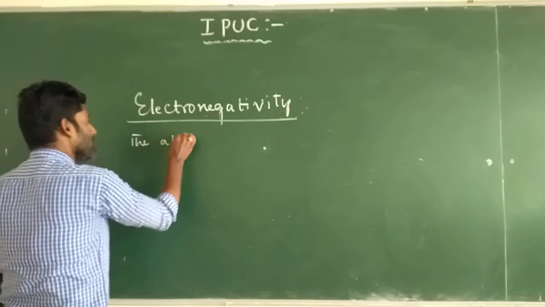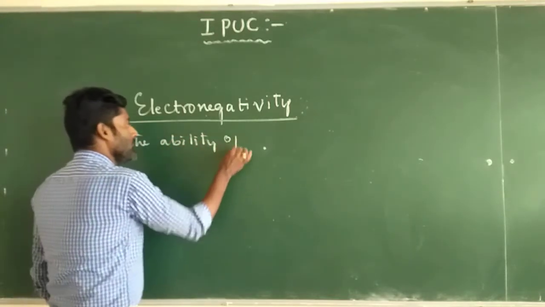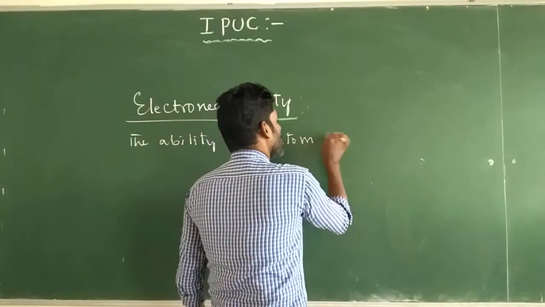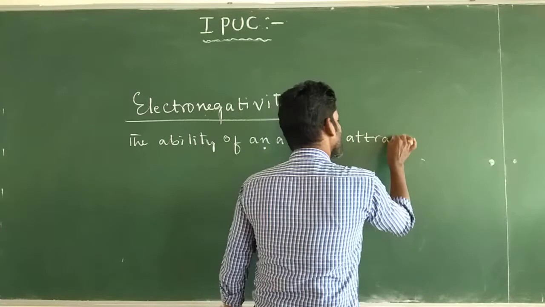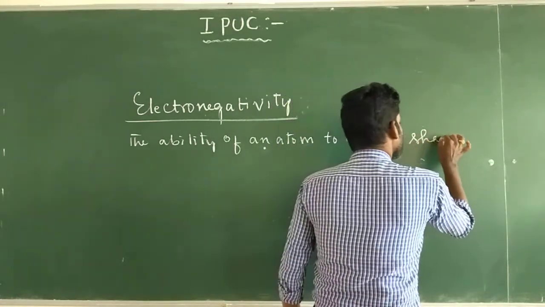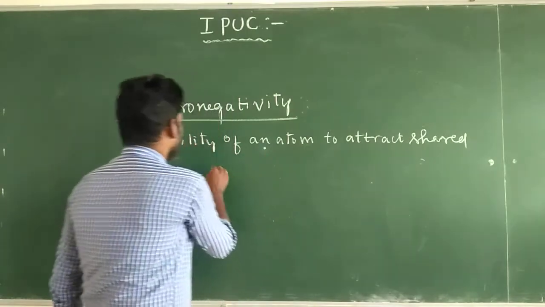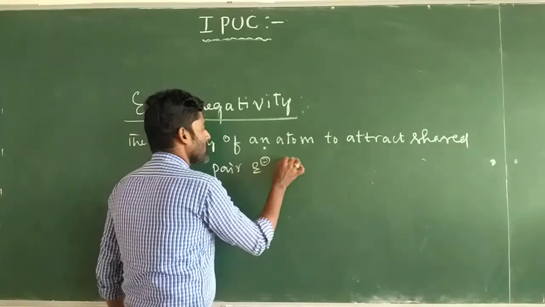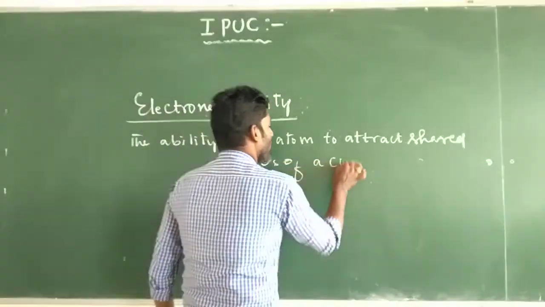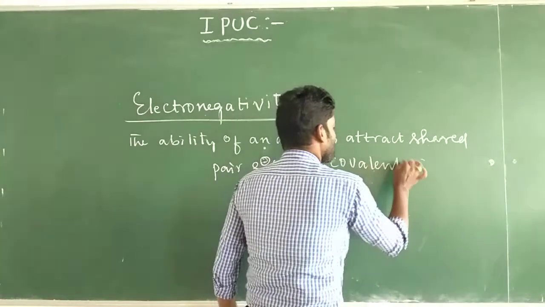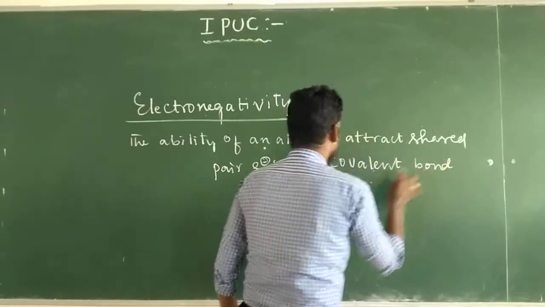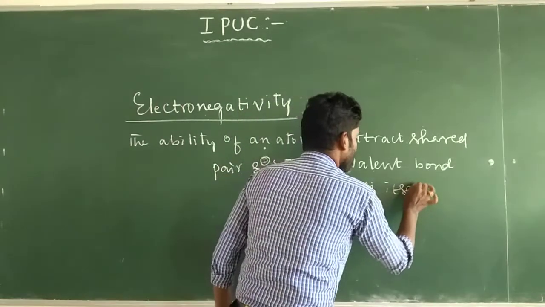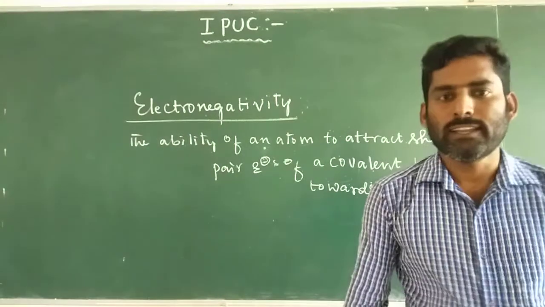The ability of an atom to attract shared pair electrons of a covalent bond towards itself is called electronegativity.